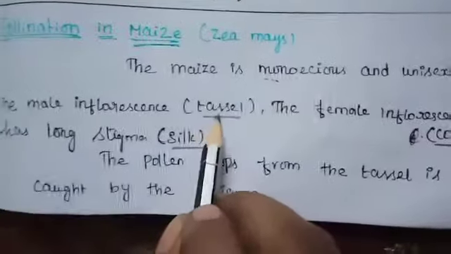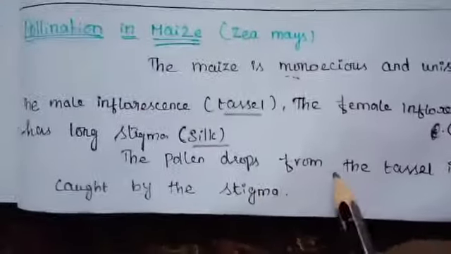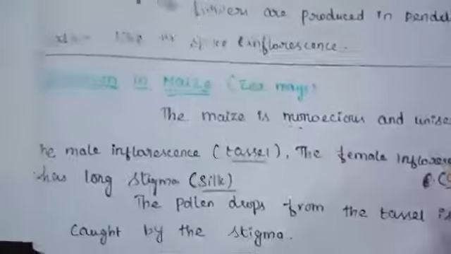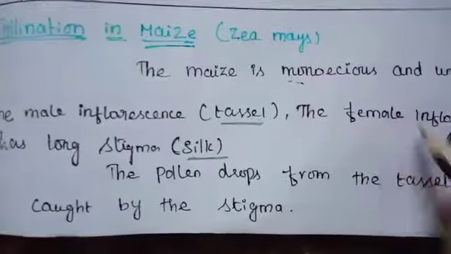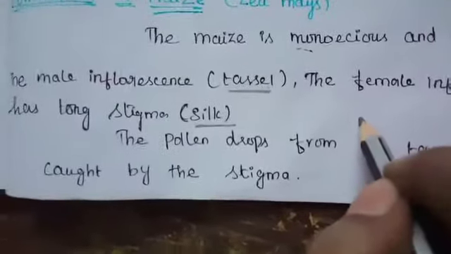So, what is the male inflorescence? Tassel. Female inflorescence, cob. The pollen drops from the tassel. These pollen grains are caught by the stigma. After that, fertilization occurs in Zea mays. This is pollination in maize.